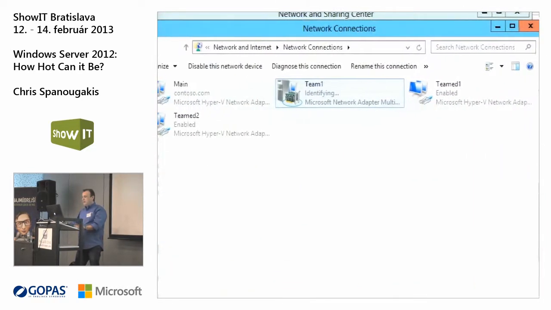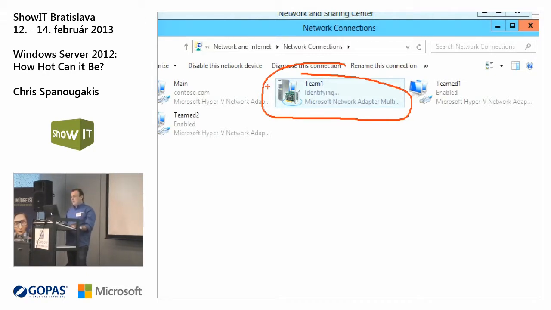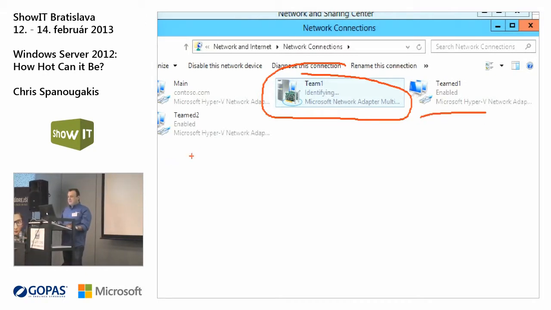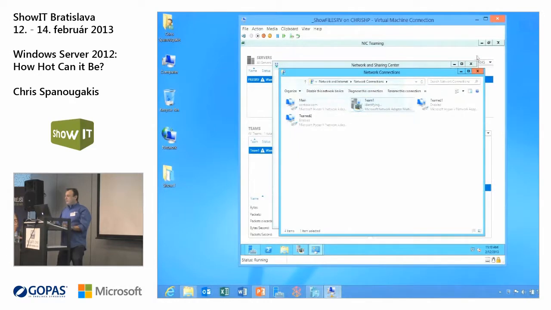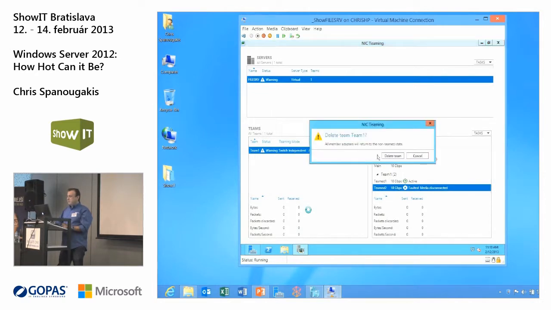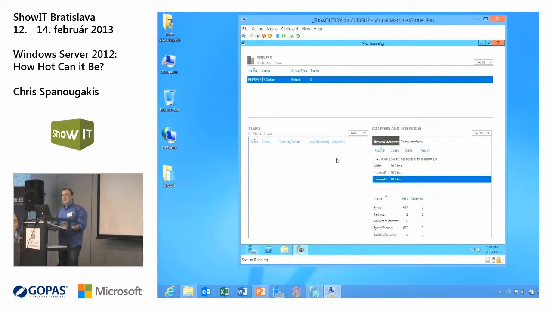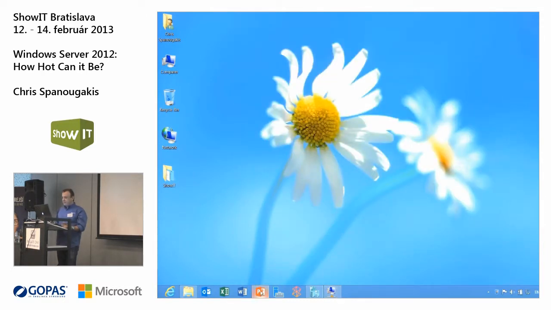And if you go here to the network connections, to the adapters, you will see that you have one more network adapter card. This is your new teamed card. These are the adapters that participate, and this is the team created. So the good thing here is you don't need special hardware to do it. And if you want to delete the team, you can do it very easily. Just delete it and things are as before.